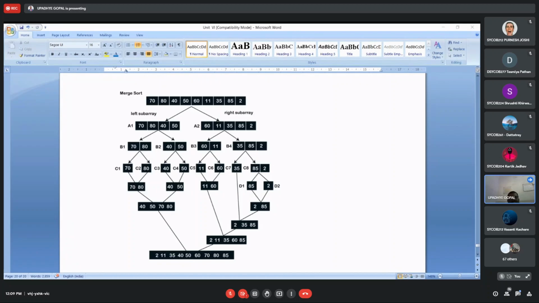Till that, I am going for attendance. Roll number 6 is absent. Roll number 37 absent. Roll number 67 is absent.